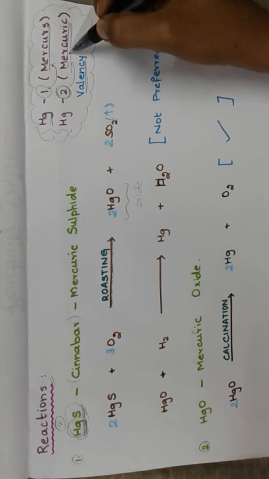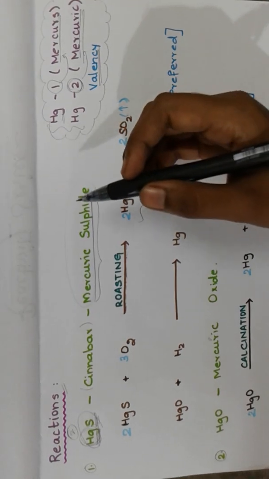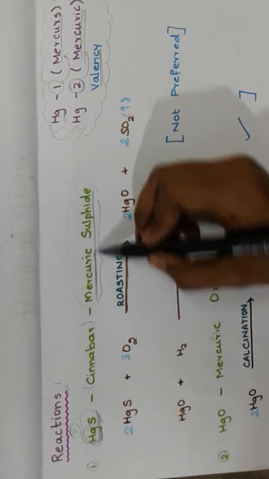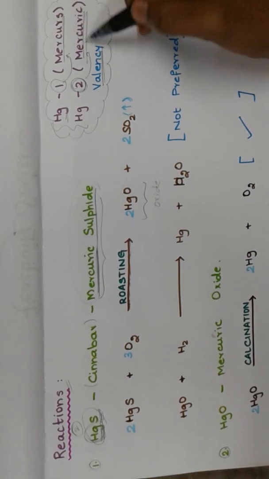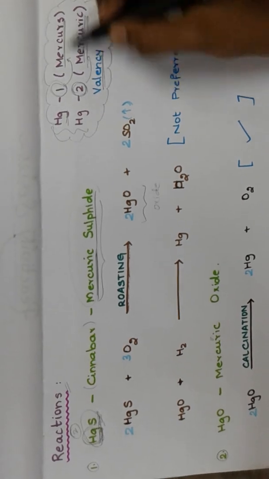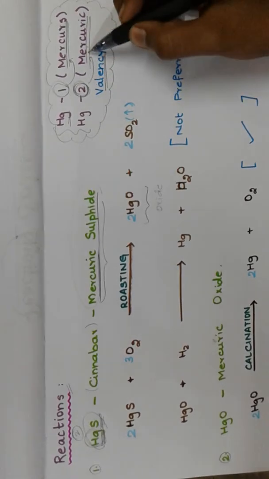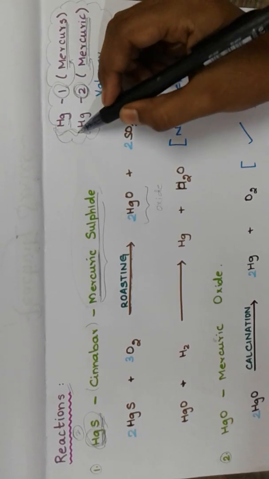Why do we give names like this? From the name itself we should be able to identify what valency it possesses. So this is very important. When it has valency 1, it is called mercurous. When it has valency 2, it is called mercuric. This is only for mercury.